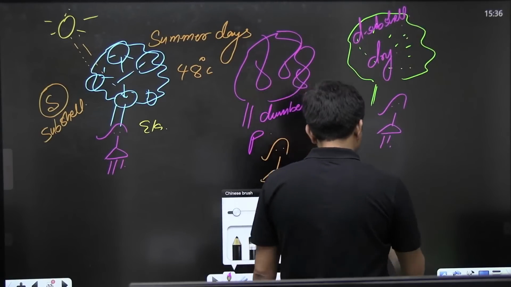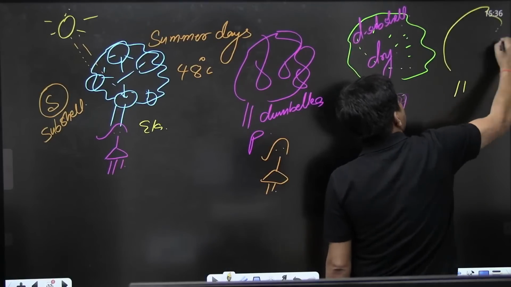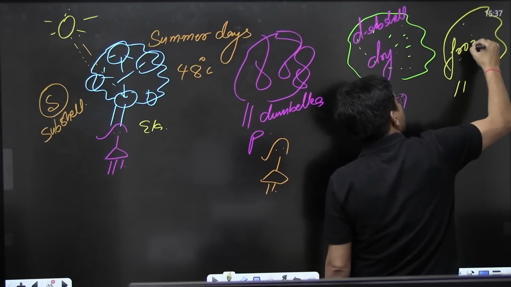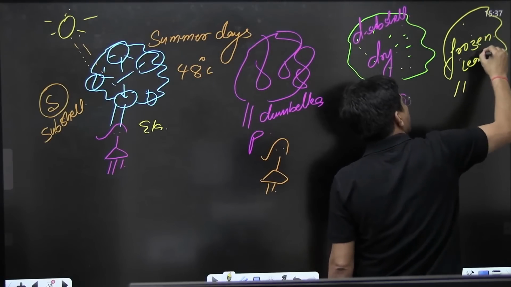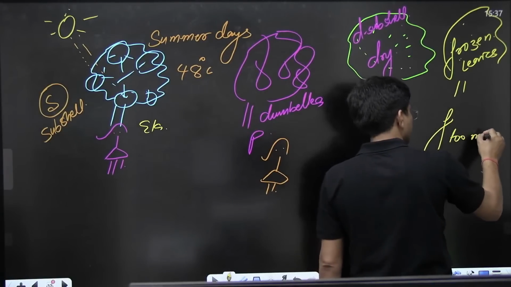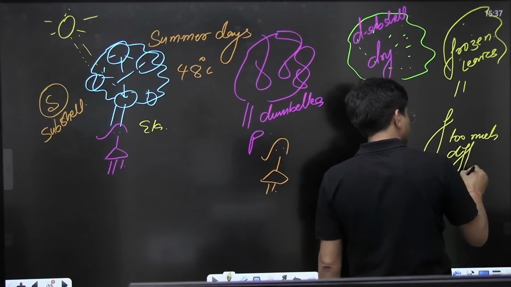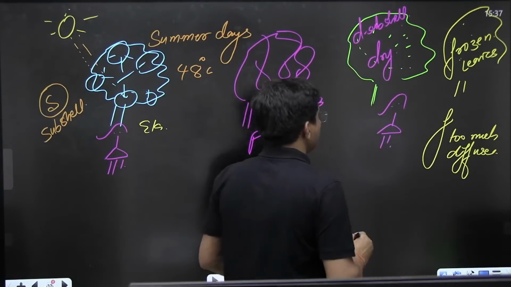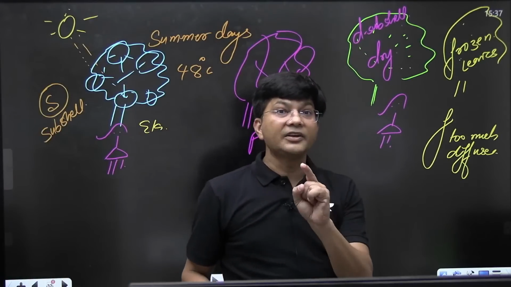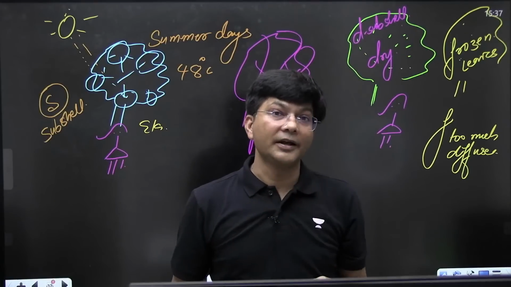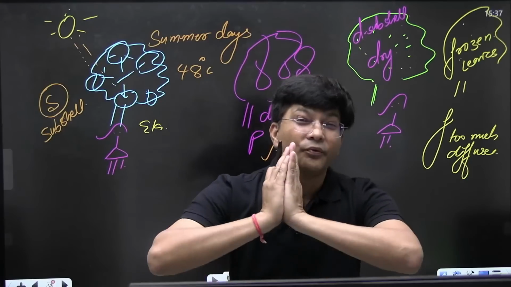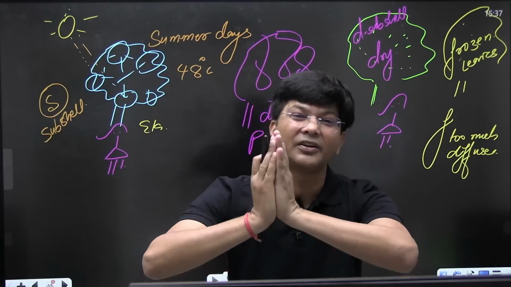Now, if I say frozen leaves, you can't even see the frozen leaves. F for frozen leaves, F is too much diffused. So, everywhere Ela is standing, let me know which Ela is finding herself uncomfortable.